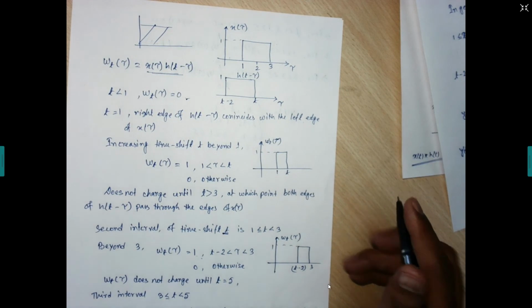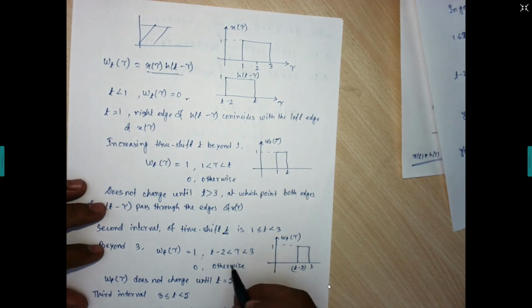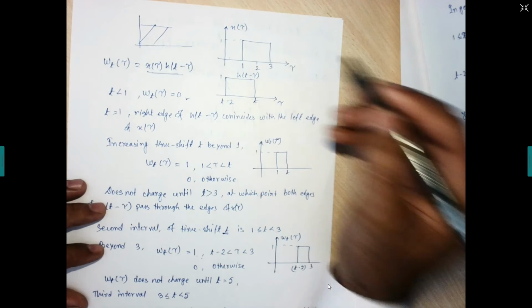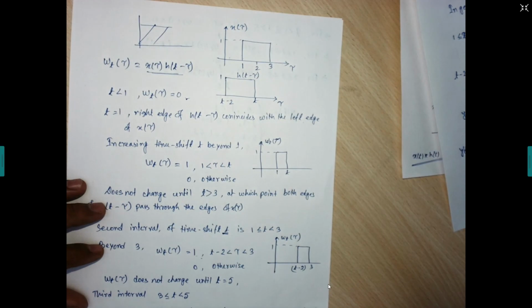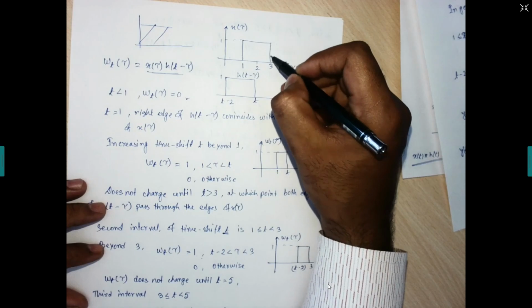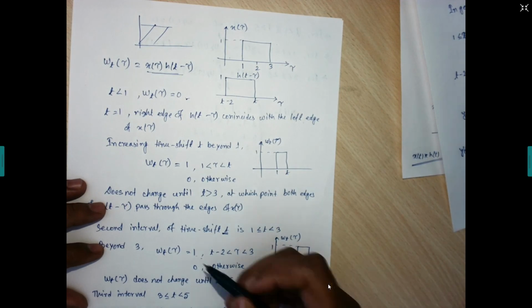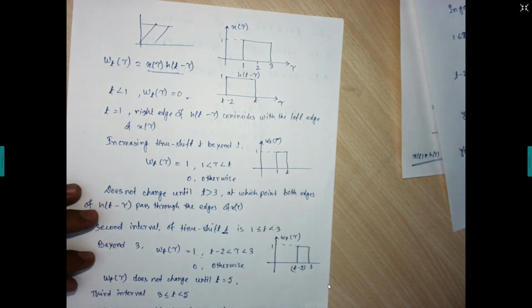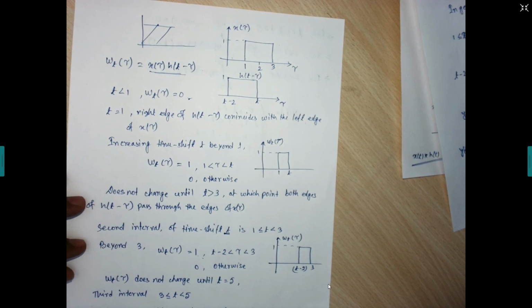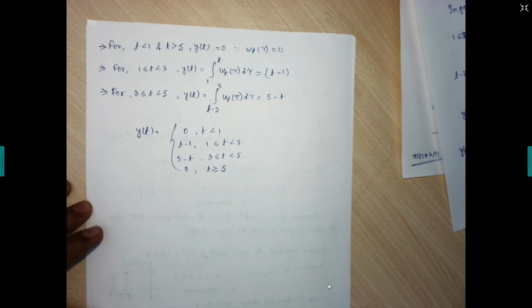Okay, so if you take t is equal to 4, we can go up to 2 to 3. This portion will be there, 2 to 3. Okay, if you take t is equal to 5, so within this edge. So in this way we have been finding the intervals for the time shift t. As a whole we can summarize like this. Any doubt?